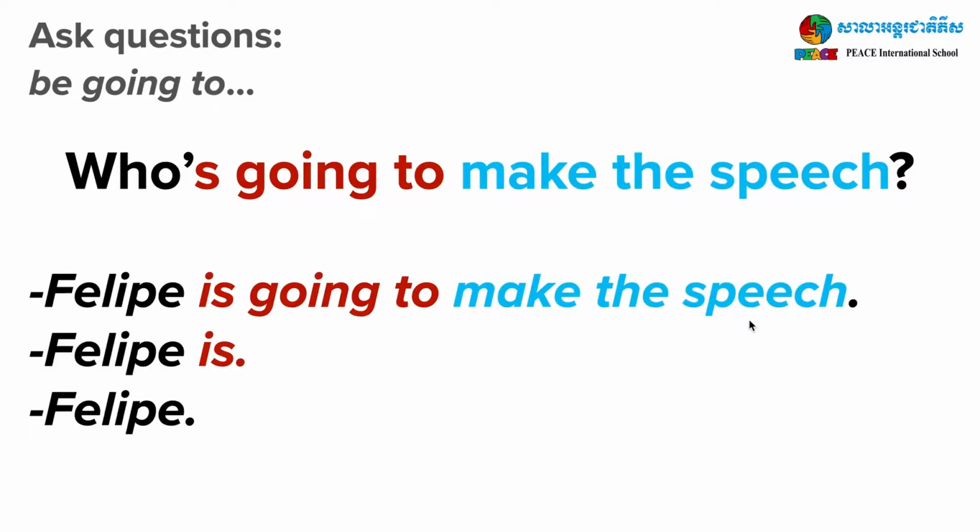But we can make it shorter. For example, we can say, who's going to make the speech? Philippe is. Or we can just use the name to answer who. Who's going to make the speech? Philippe. Any of these 3 answers to the question is correct.